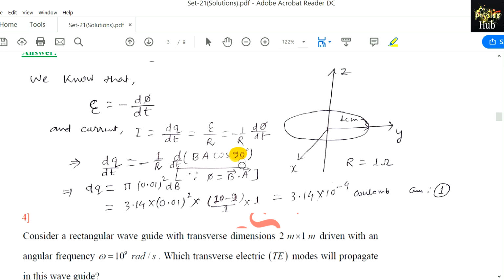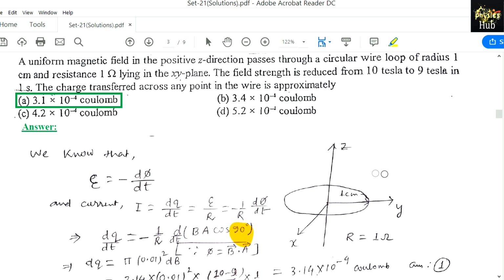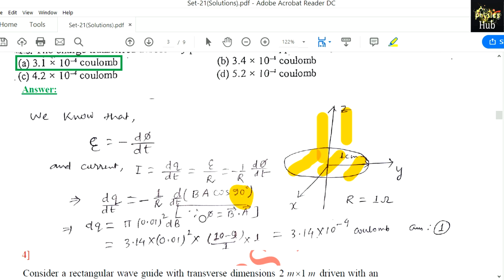It should be 0, because look, the direction of B is in this direction, and the area of this circular loop is in the same direction, because the direction of an area is taken perpendicular. So basically they are in the same direction, so the angle between them is 0 degree. Sorry, I have made a mistake here. So BA cos 0 means 1.